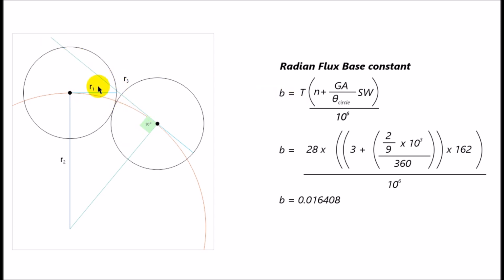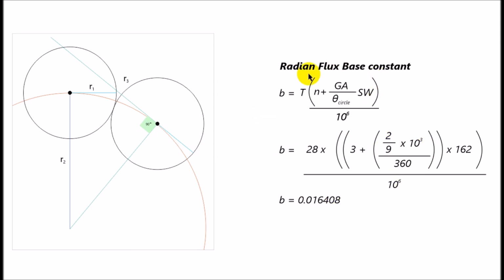So I want to figure out what the motion is. So I call this a radian-based flux constant. Now, this flux constant, you can think of it as a tax. So it's a tax based on the size of the circle. And obviously, the bigger the circle, the higher the tax. Okay.